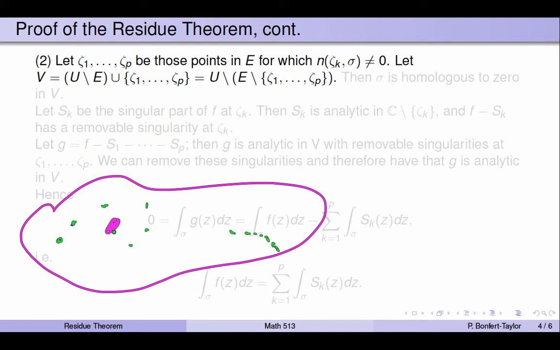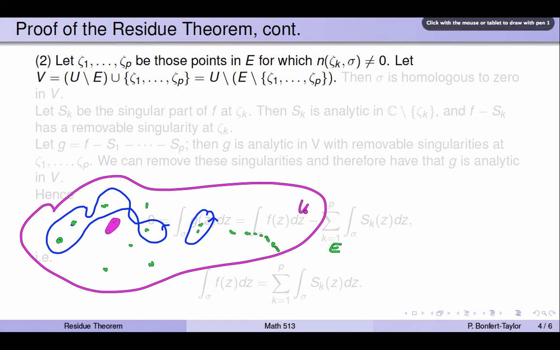And then we had our cycle, something like this, maybe. Oh, and then I had another part to it, which means I better get my 2 points back in there. And then I have some other singular points. So E is all the green stuff. This is U, and sigma is my cycle.